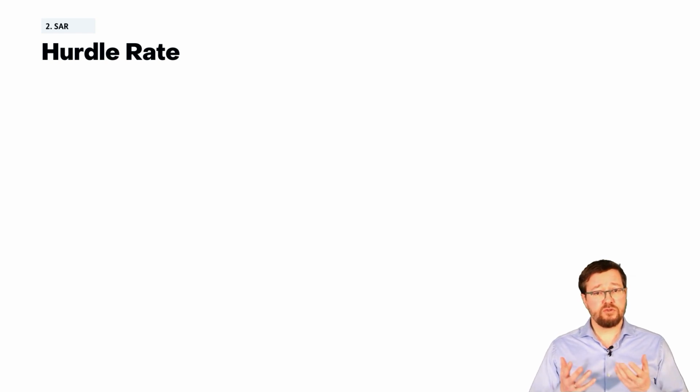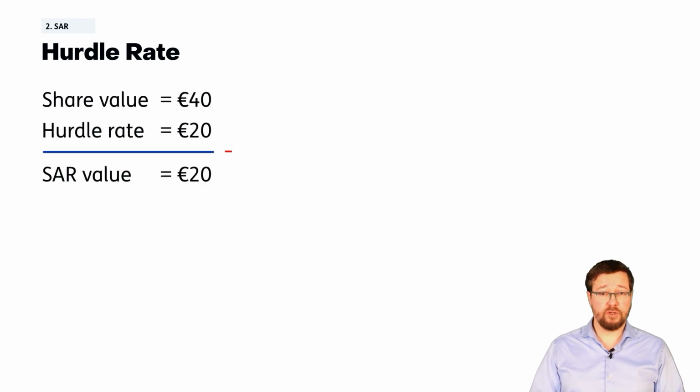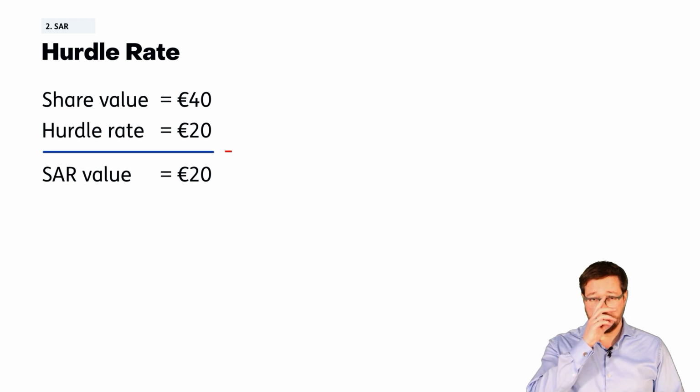An employee starts working at your company just after the first funding round, where the price per share was thus valued at 20 euros. However, the value of 20 euros was not created by that employee. Hence, it's fair to deduct an amount equal to the last valuation price before the employee started working for you. This is called the hurdle rate. In this case, that amount is 20 euros.